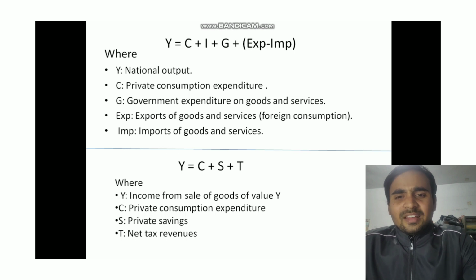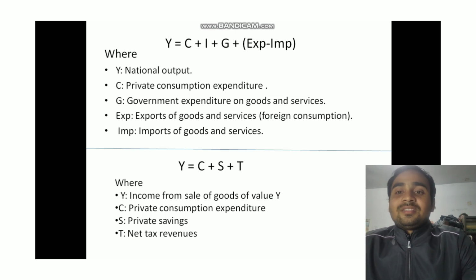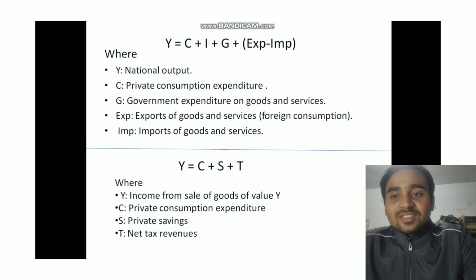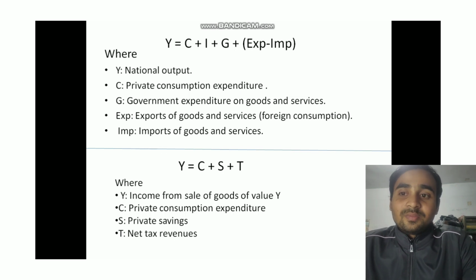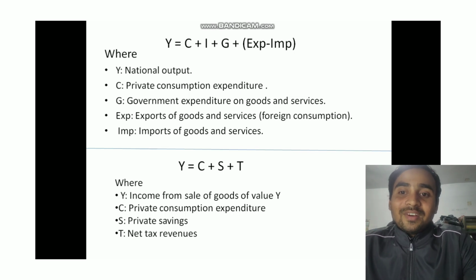And imports are like buying cool things from your friends in other countries. It's when we bring stuff into our country that others have made and we want to use, right? So in simple terms, national output is everything our country produces. Private consumption is what we spend on ourselves. Government expenditure is what the government spends for everyone. Exports are things we sell to other countries, and imports are things we buy from other countries, right?